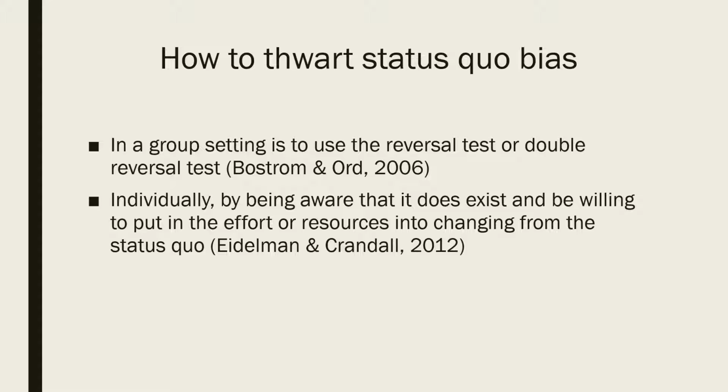If the person can't explain why it shouldn't be done from the opposite view, then the decision-making process might be under the influence of the status quo bias. Individually, people can reduce the influence of the status quo bias on decision-making by being aware that it does exist and be willing to put in the effort or resources into changing from the status quo.